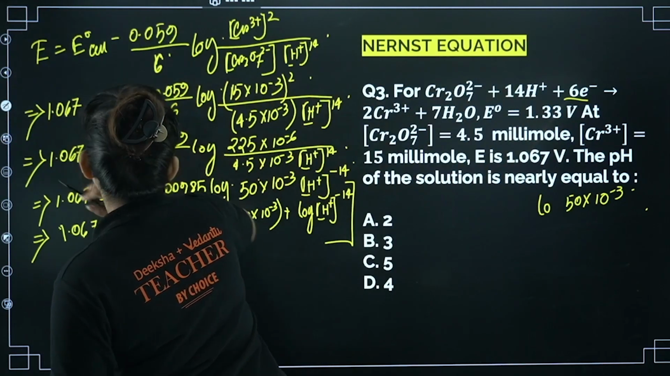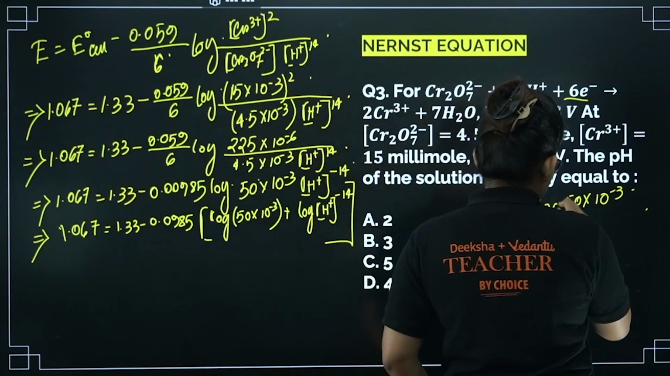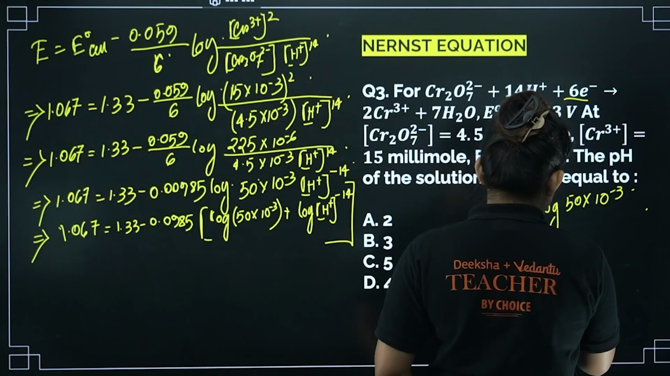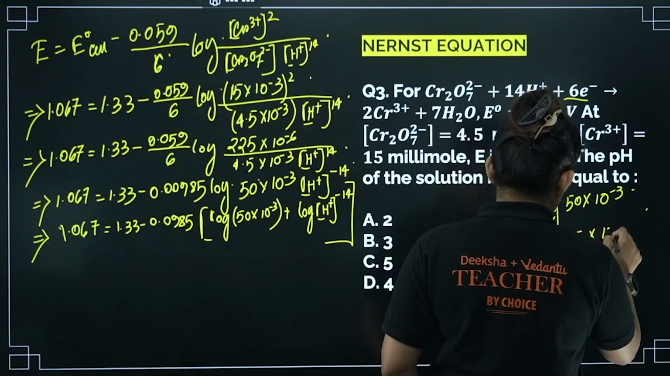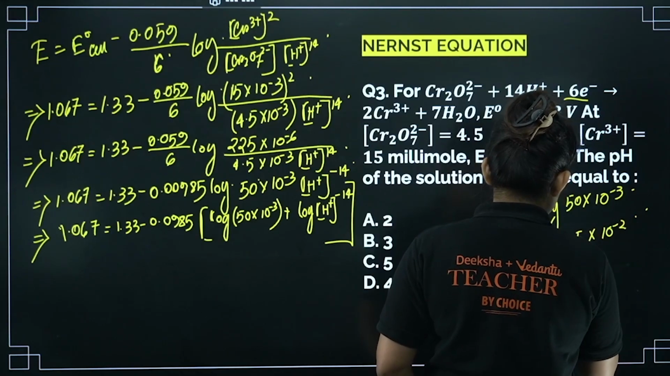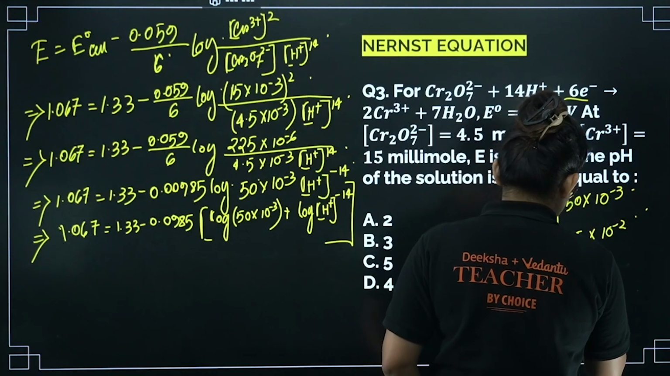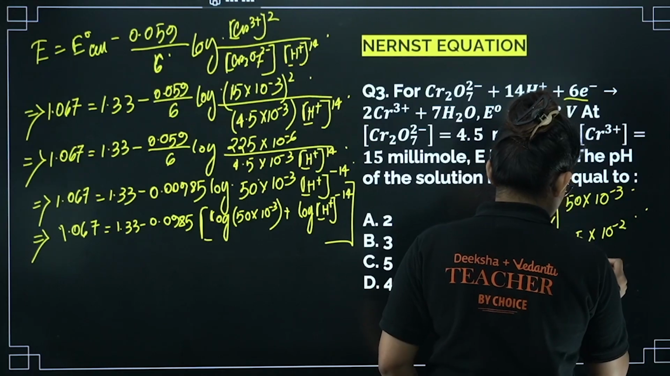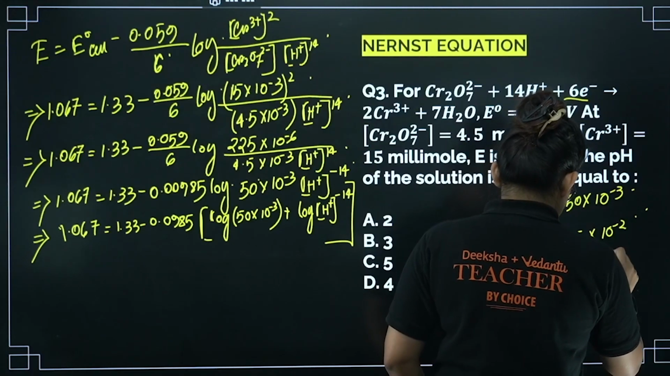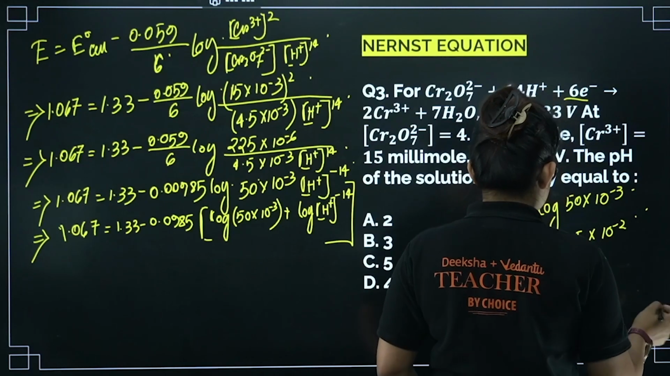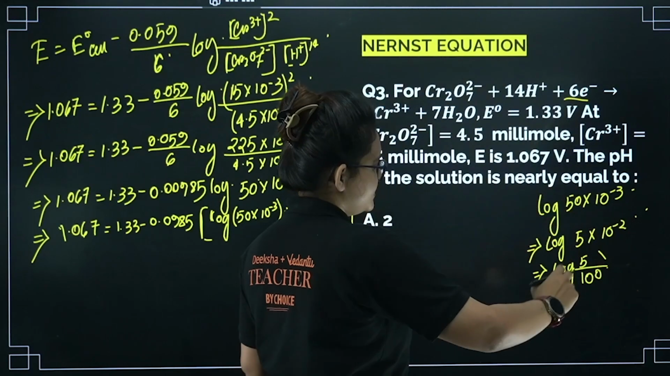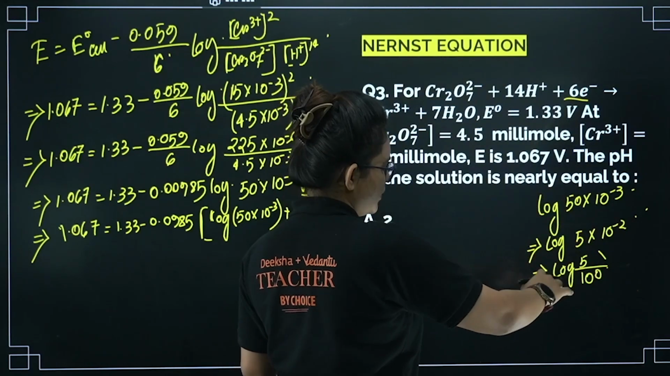We can convert 5 into 10, right? We can convert it to 5 into 10. Hence, I am getting log 5 into 10 power minus 2. Okay, now it will be easier. So now we can do log 5 divided by 10 square, right? Because here it is 10 power minus 2, so if I take the sign in front, it will come below.